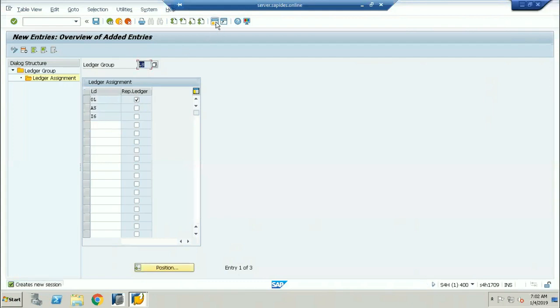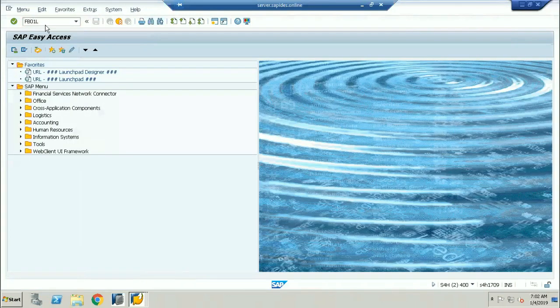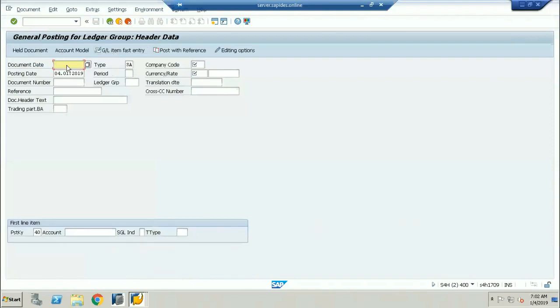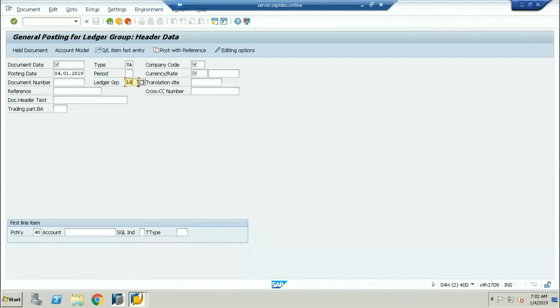There is one transaction code that we are going to call FB01L. If I go to this FB01L, there is a field called ledger group. If I give the ledger group as L8, automatically the system will not post to any other ledgers. Only the ledgers you have maintained in this particular ledger group, like OL, AS and IC, these 3 ledgers, are going to be impacted. No other ledgers are going to be impacted for your company code.